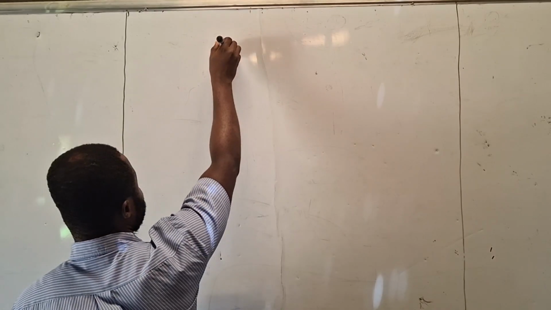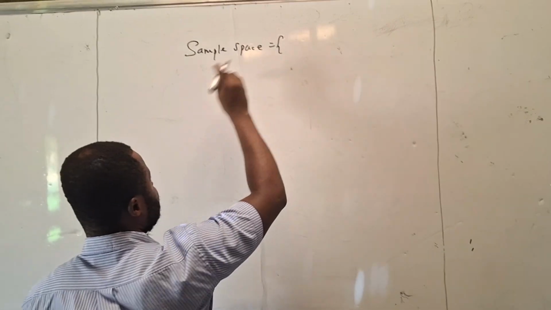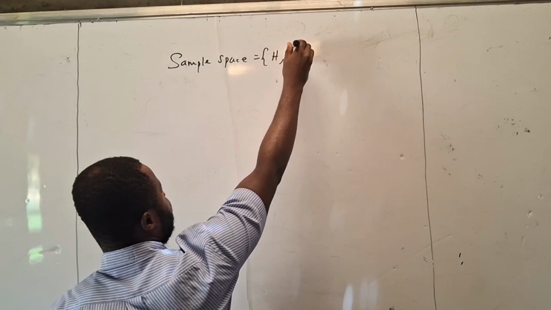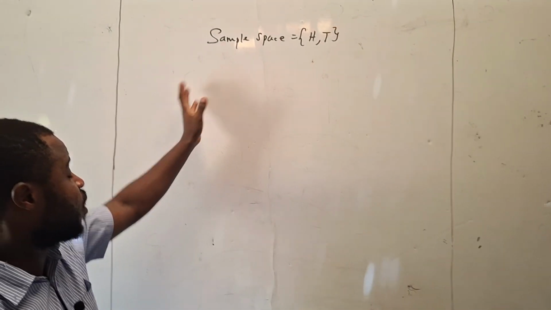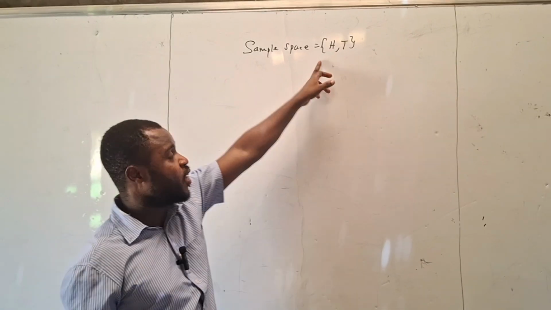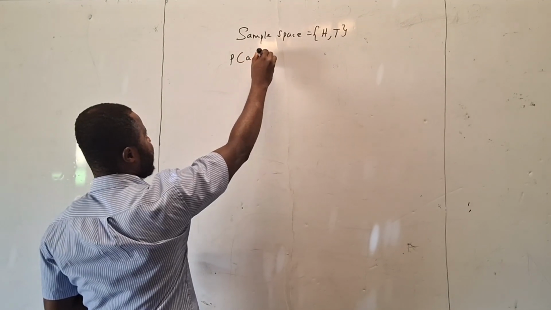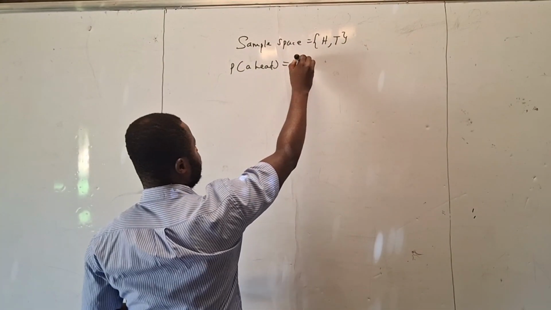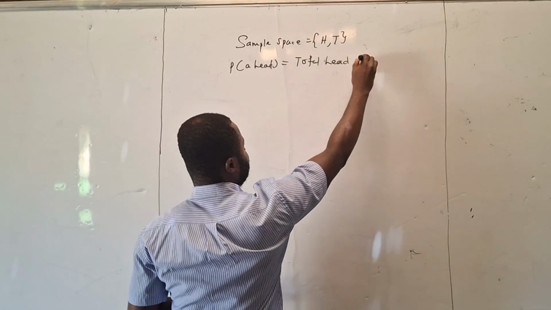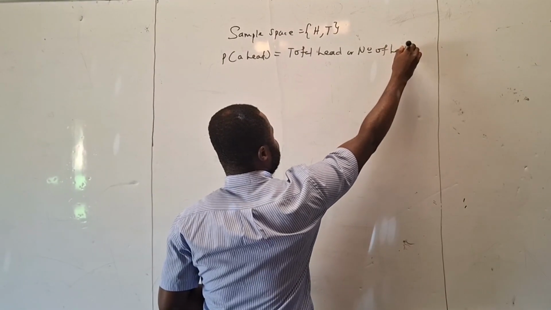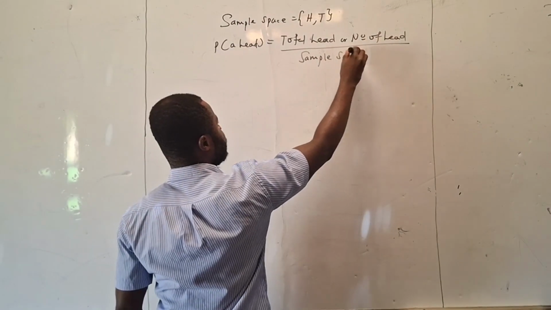What we have to know is the sample space, or total outcome. In the sample space, we can get a head or a tail. These are the likely results we are going to get. The probability of obtaining a head is equal to the number of heads out of the sample space.